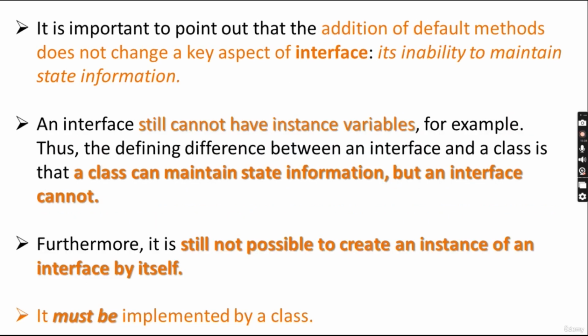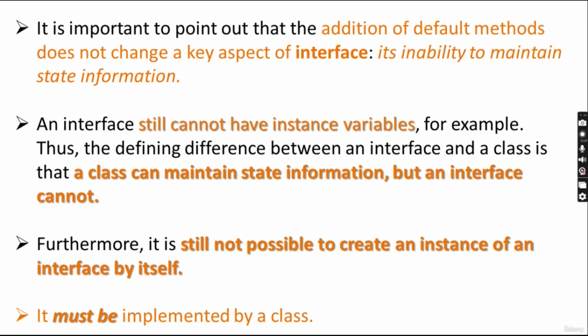It is important to point out that the addition of default methods does not change a key aspect of interfaces: the inability to maintain state information. An interface is still unable to maintain state information, so it cannot have instance variables.